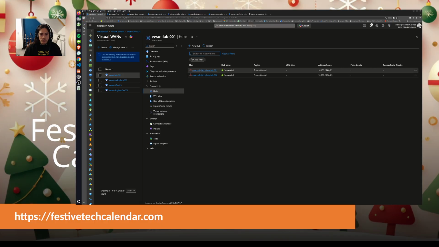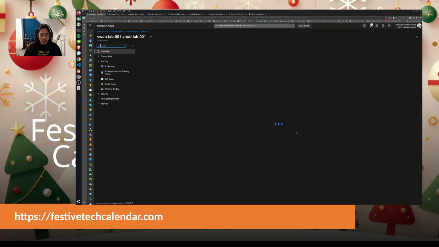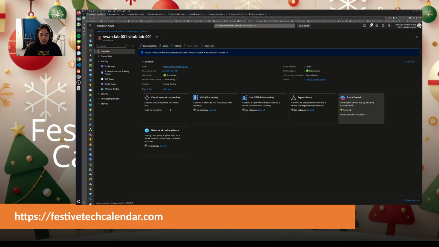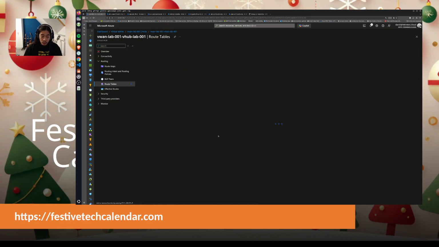You can see that those are virtual hubs with the little icons for the secure hub. Let's wait for it to refresh. One firewall. If I go to the route table, you will see that I have only one route, and it will be the same for the second virtual hub. Trust me on that.